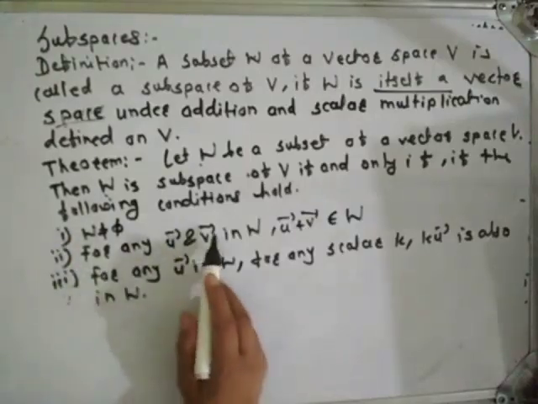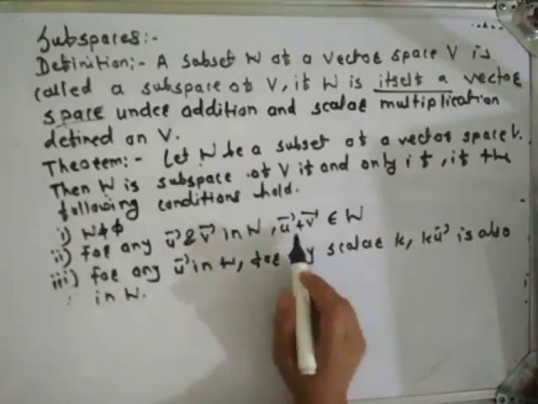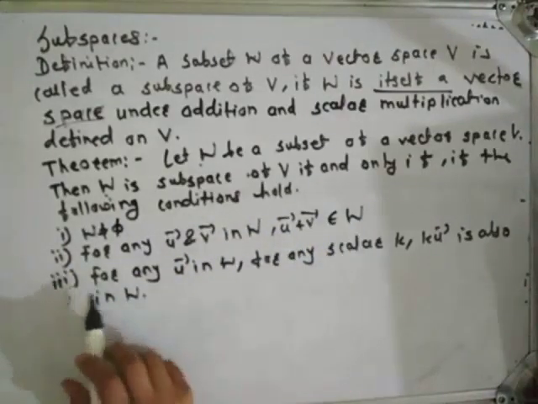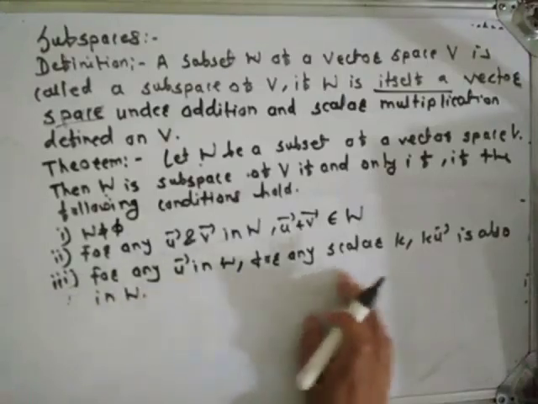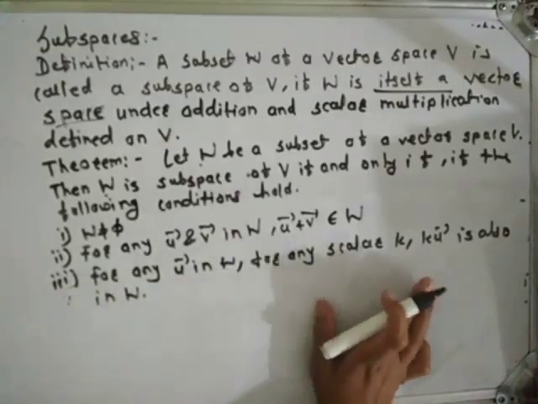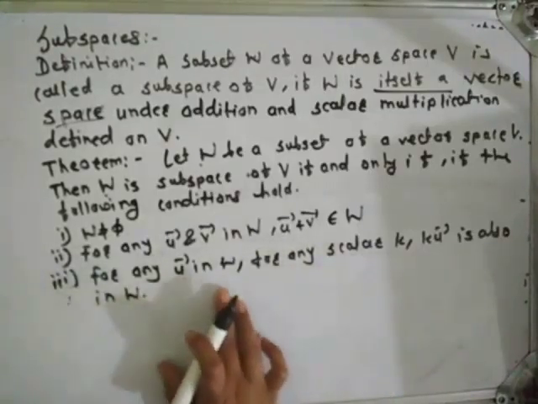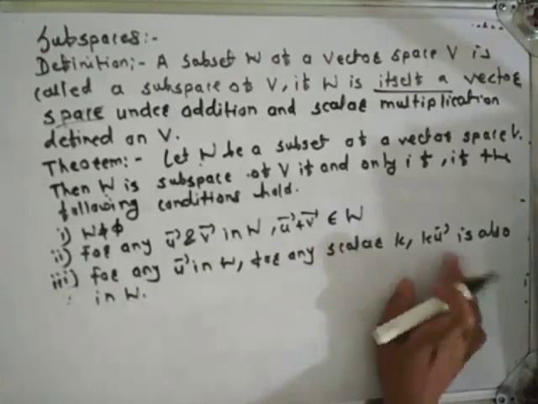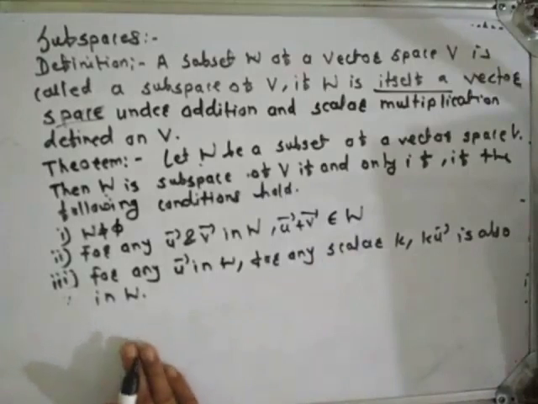Second: u bar and v bar in W implies u bar plus v bar belongs to W. Third: for any u bar in W and any scalar k, k into u bar is also in W. So we will see the proof of this theorem.